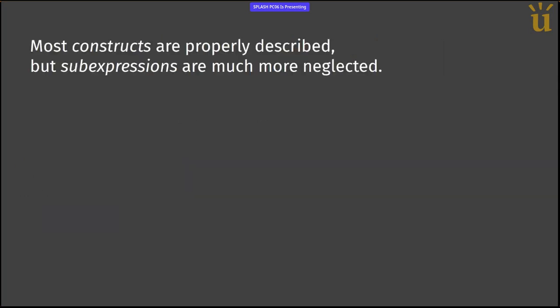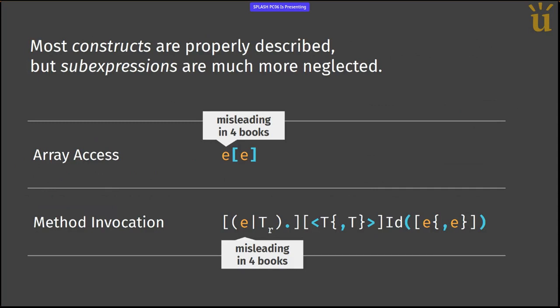To summarize, most constructs are properly described in textbooks, but sub-expressions are much more neglected. For example, the target of the array access expression is described with misleading sentences in 4 books, and the same goes for the target of a method invocation. And these are not too far-fetched constructs. These are some of the most basic constructs in the language. And for code examples, the target of the array access expression is shown using only atomic examples in all of the books we have surveyed.